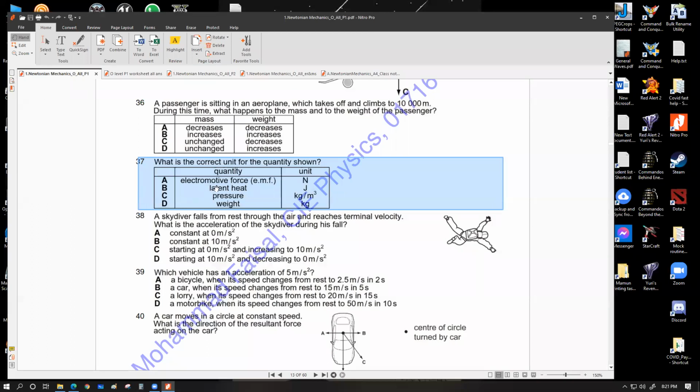This is what we call latent heat, and the energy of latent heat is definitely joule. So perfectly joule. Pressure has a unit of Newton per meter square, not kg per meter cube. Kg per meter cube is the unit for density. এটা আমরা ডেনসিটি প্রেসার চ্যাপ্টারে কিছুদিন পর দেখব। আর ওয়েটের ইউনিট হচ্ছে, ওয়েট ইজ এ টাইপ অফ ফোর্স। দ্য গ্র্যাভিটেশনাল পুল of an object is what we call the weight of that object. So weight is just a force. So ওয়েটের ইউনিট হচ্ছে নিউটন। সো এটাও ভুল দেওয়া আছে। অলটুগেদার এখানে কারেক্ট আনসার হচ্ছে বি।